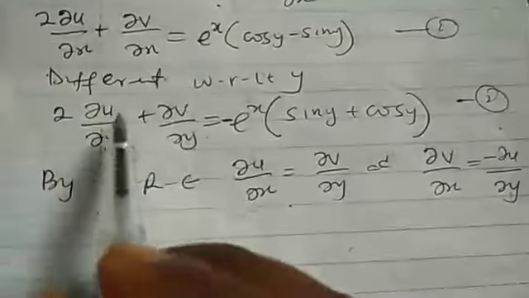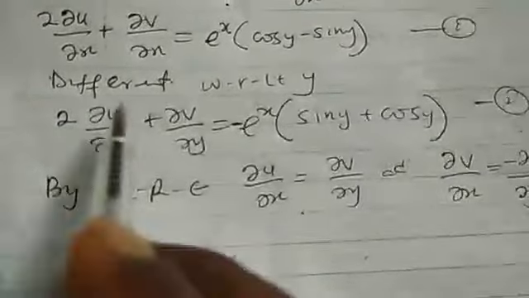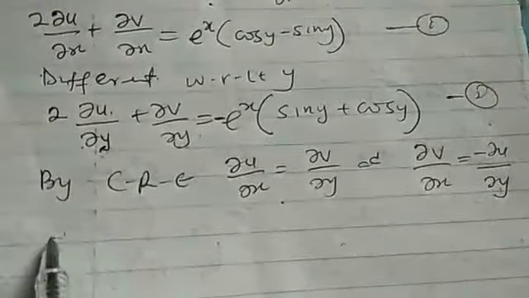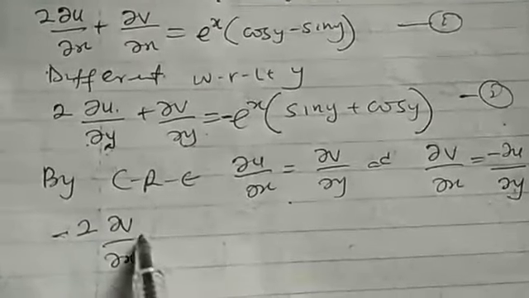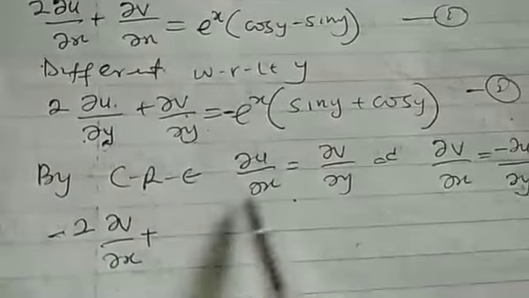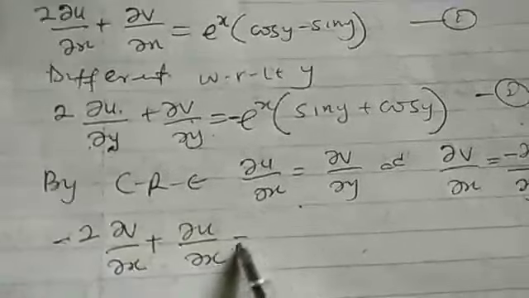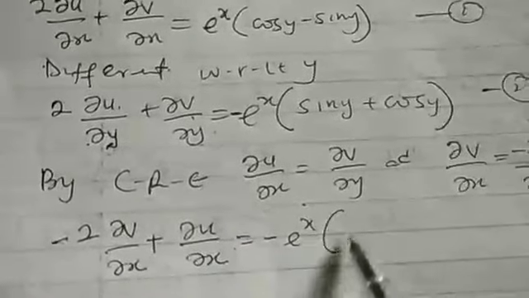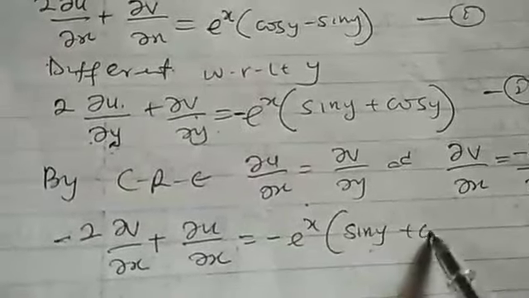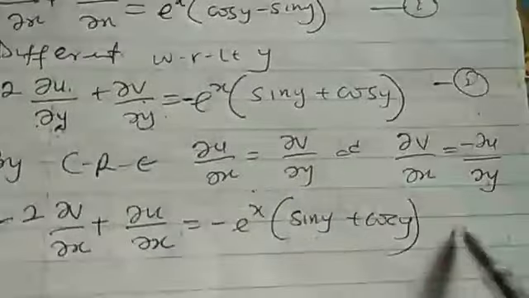So when we apply the Cauchy-Riemann equation to this, we are going to have du dy. du dy is minus dv dx. So this one will become minus 2 dv dx plus dv dy. dv dy is du dx, which is minus exponential s into sin y plus cos y, equation 3. So we now need to solve this equation 1 and equation 3 simultaneously.